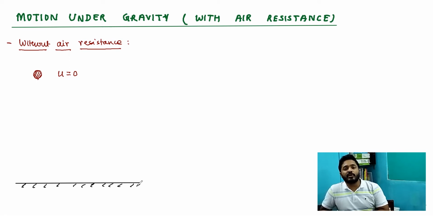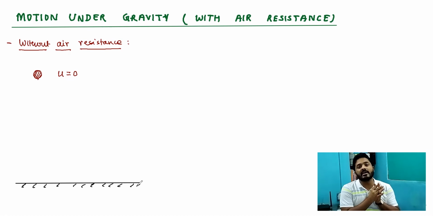So when it is solely moving under the influence of Earth's gravity, that is, air resistance is not involved and there is no other force, then as it moves down, the speed will constantly increase because acceleration due to gravity is directed in the downward direction.